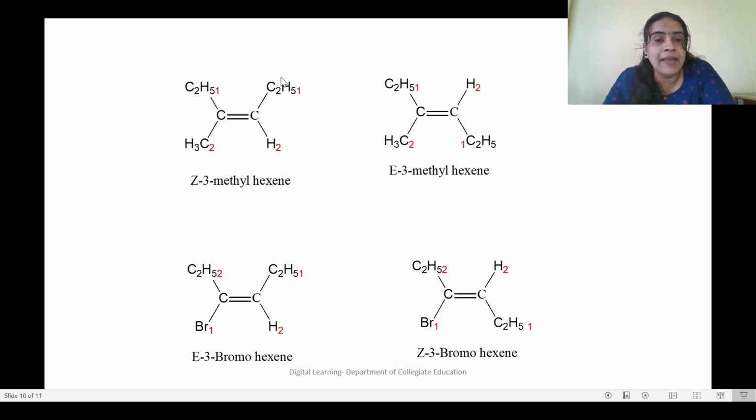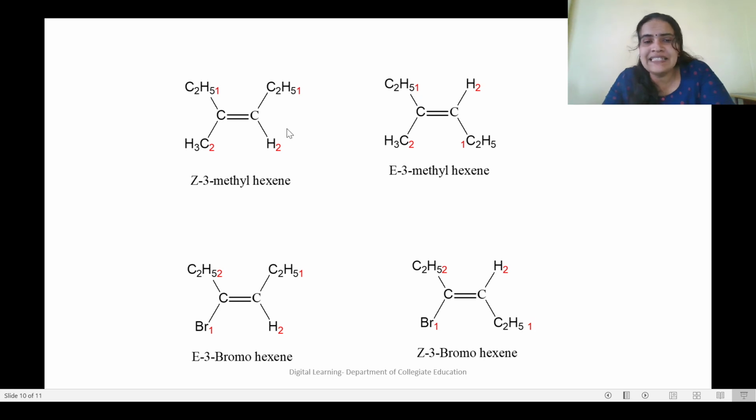Now, comparing the other two groups, the ethyl is bulkier, so it gets first priority, and hydrogen gets second priority. Now we have to see whether 1 and 1 are on the same side or opposite sides. They are on the same side, so we can name it Z-3-methylhexene.